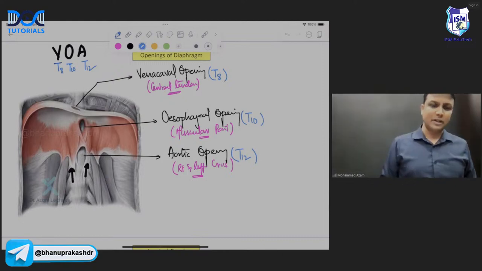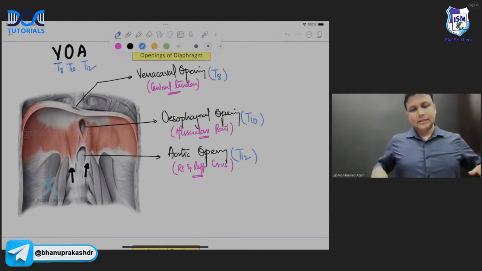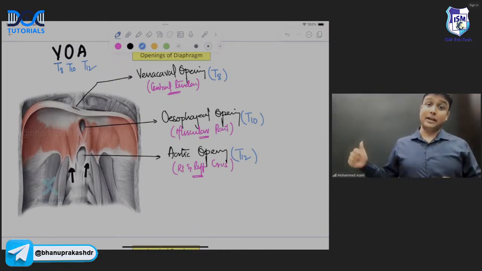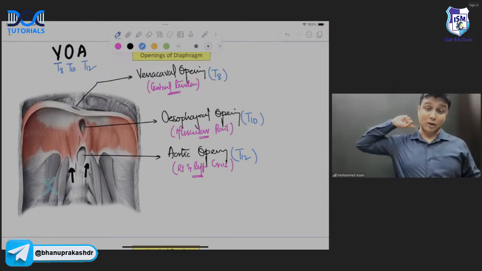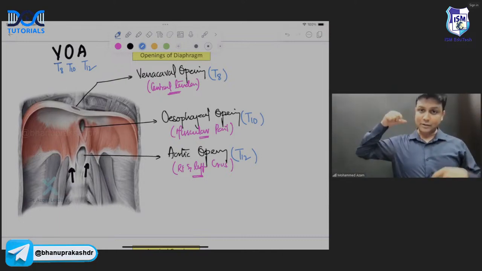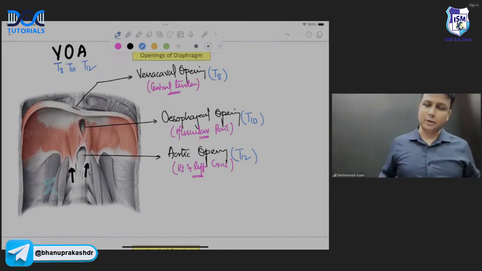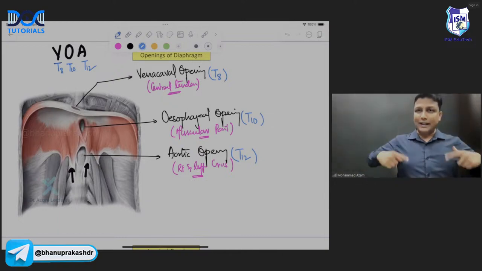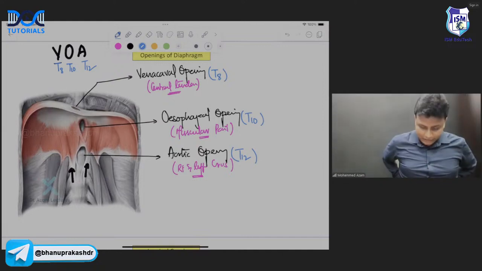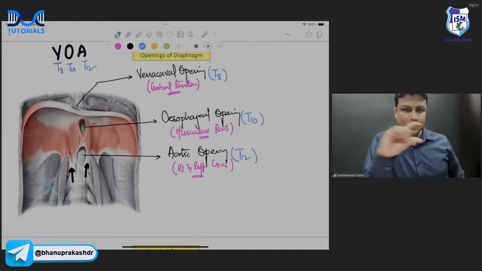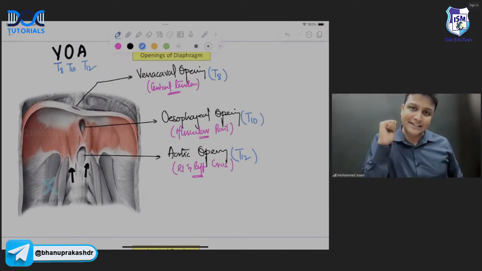Arman Rao is asking, what is the meaning of dermatome? Dermatome is that part of the skin which will be supplied by a particular spinal cord segment. For example, T10 will be supplying the skin of the umbilicus and paraumbilical region. That skin will be supplied by the T10 segment, sir.